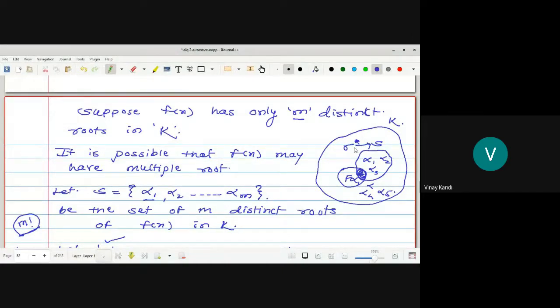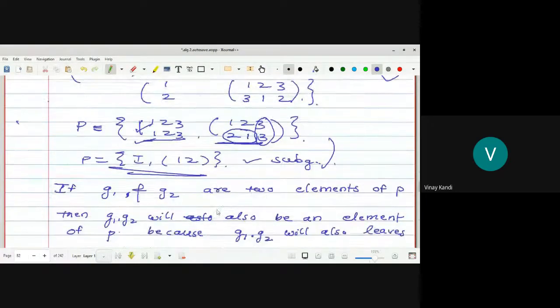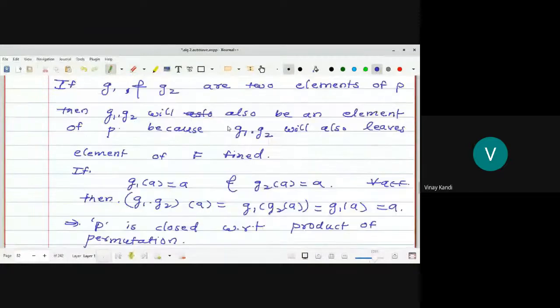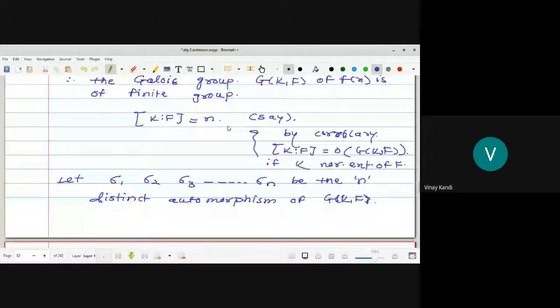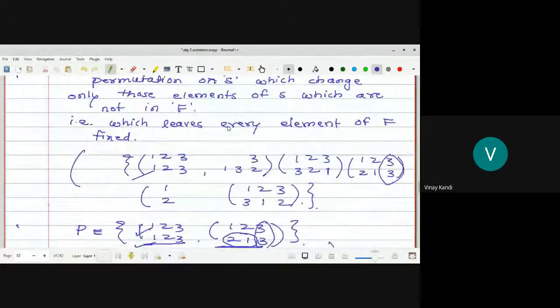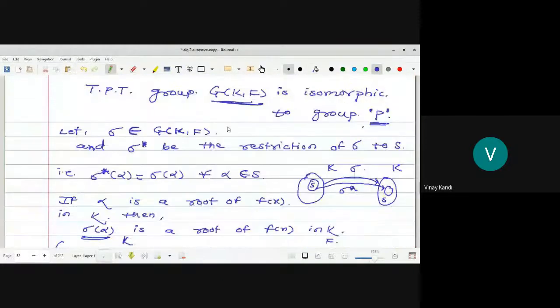Sigma star is equal to sigma. Look at here, sigma and sigma star both are equal on set S.